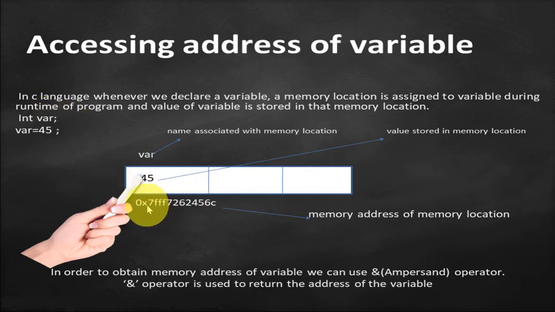This is a memory address which is assigned to this variable var, and a value 45 will be stored in that memory location. Okay. Now in order to obtain the memory address of a variable, we use the ampersand operator. Now whenever this variable comes in scope during runtime of the program, a memory will be assigned to this variable. Now if we want to obtain this address, we have to use the ampersand operator. Okay, let's check the example.